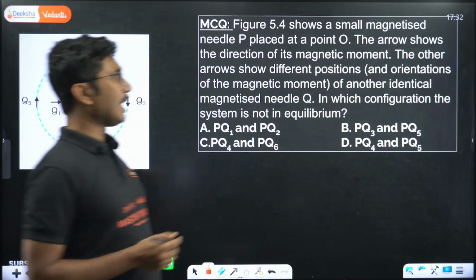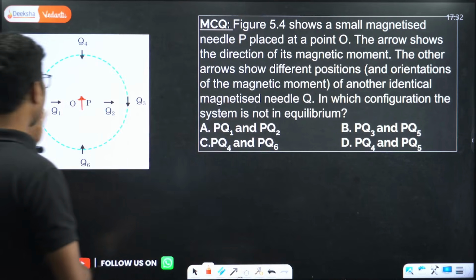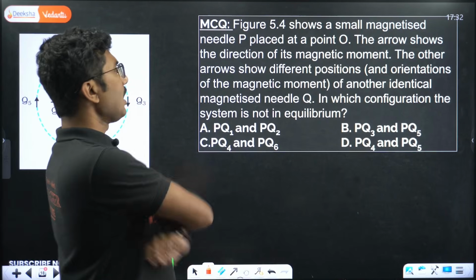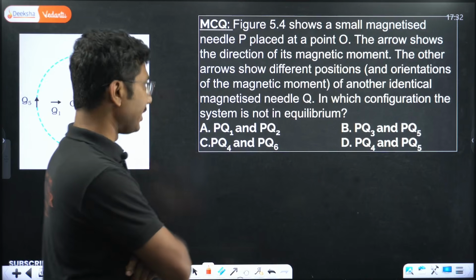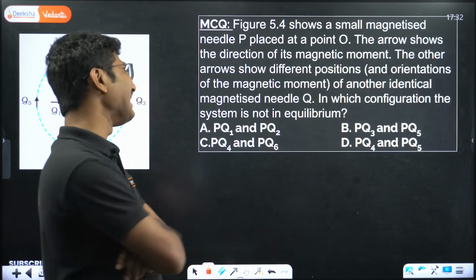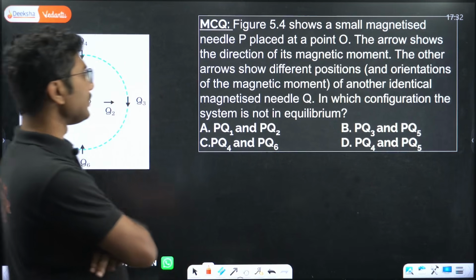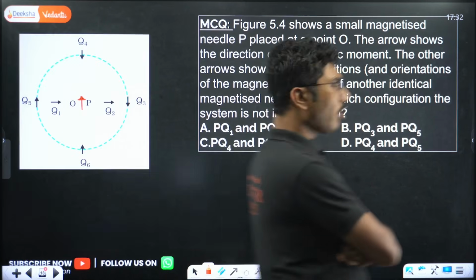The other arrows show the magnetic moment at different points. Different positions and orientations of the magnetic moment of another identical magnetized needle Q, in which configuration is the system not in equilibrium?